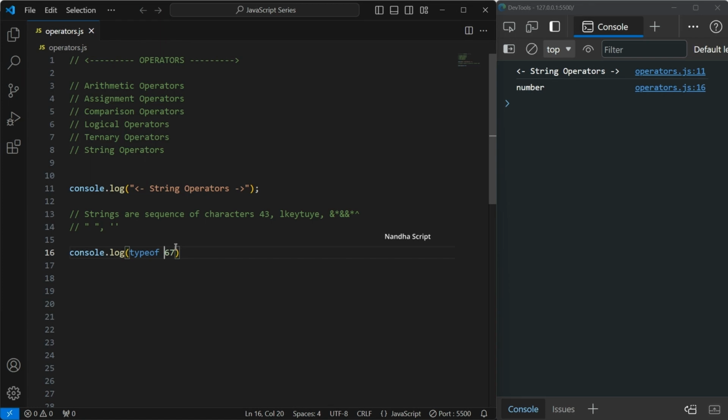Similarly, I can show you with a single quote. If I click save, you can see this is also a string. I hope you understand this, right? Okay, now I remove this.